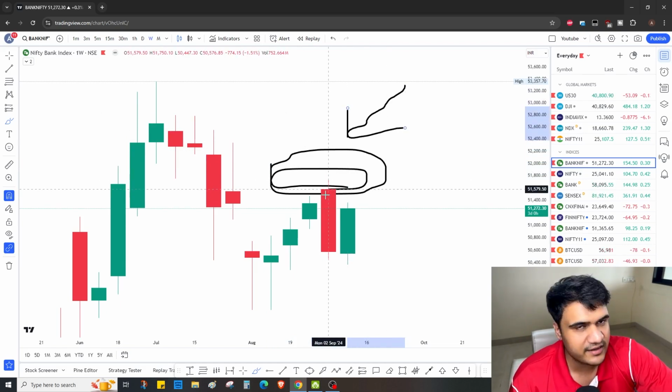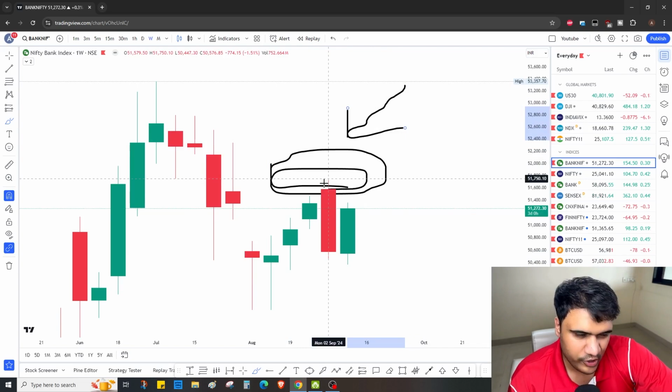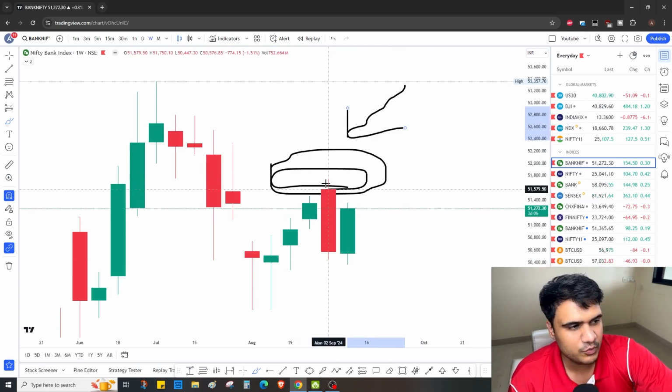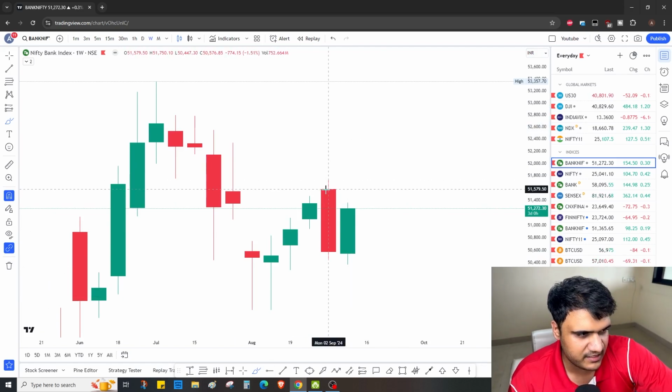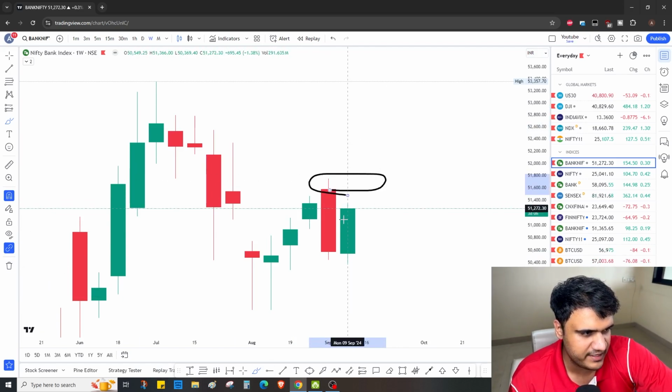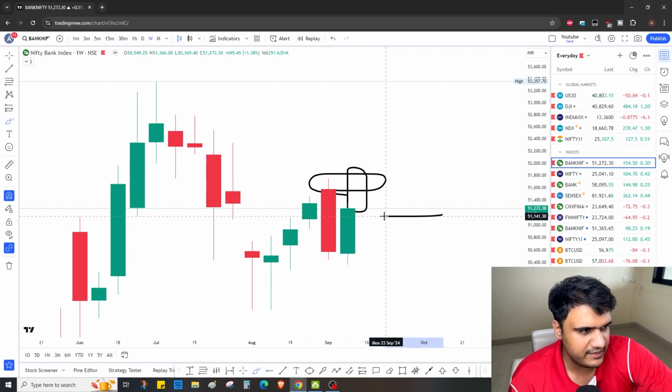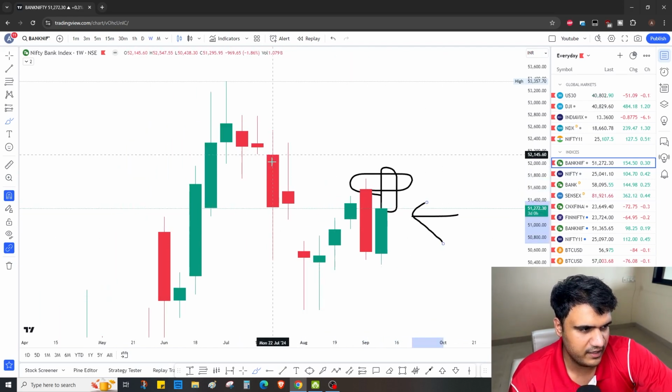But looking at the strength in the market, it seems that, not tomorrow maybe, but this candle's high will be taken out inside this week itself, so maybe Thursday or Friday. So let's say we had a bearish view, and if this candle closes above this level, then we'll switch to a bullish view again. That is what we are going to do.